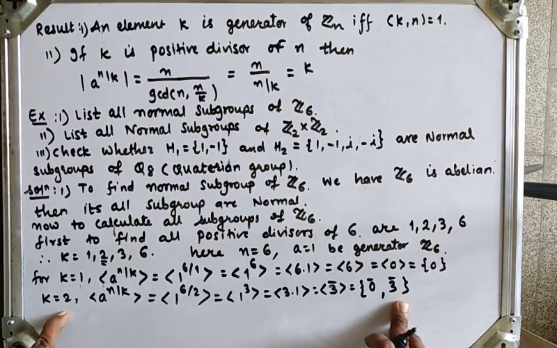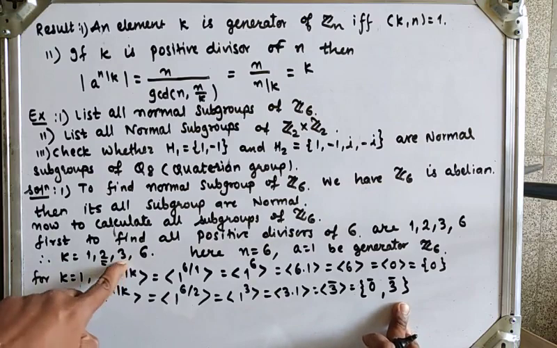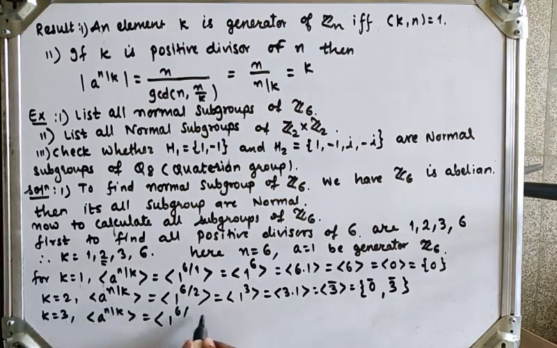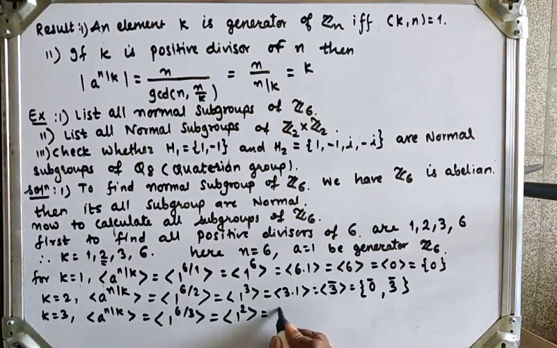Okay, now for the value of k is 3, then what will we get? So for k equal to 3, we will get a subgroup of order 3. Now let's see what happens. So the generator a raised to n by k is nothing but generator 1 raised to 6 by 3, which is equal to generator 1 raised to 2. So 1 raised to 2 can be treated as 2 into 1, because the operation is addition. So 2 into 1 is generator 2.